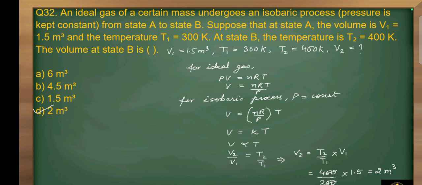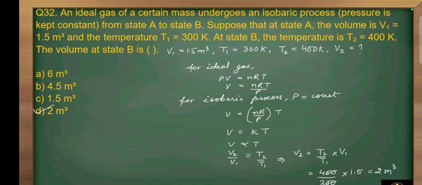Question number 32. An ideal gas of certain mass undergoes an isobaric process where pressure is kept constant from state A to state B. Suppose that at state A the volume V1 is equal to 1.5 meter cube and the temperature T1 is equal to 300 Kelvin. At state B the temperature T2 is equal to 400 Kelvin. The volume at state B is equal to. So V1 is 1.5 meter cube, T1 is 300 Kelvin, T2 is 400 Kelvin, and we have to calculate the volume V2.